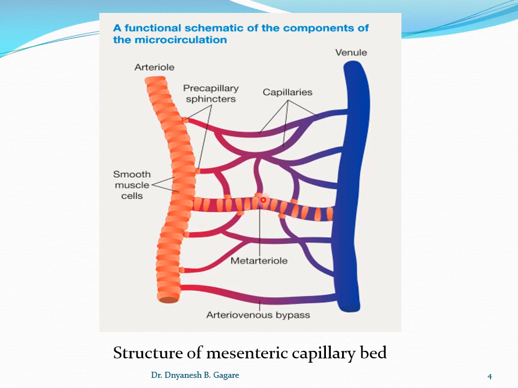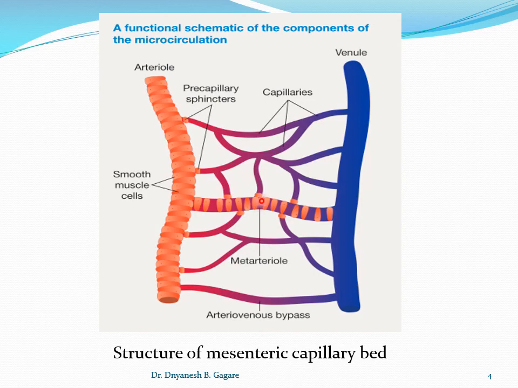Each capillary at its origin from the arteriole is also encircled with smooth muscle, and it is called the precapillary sphincter.